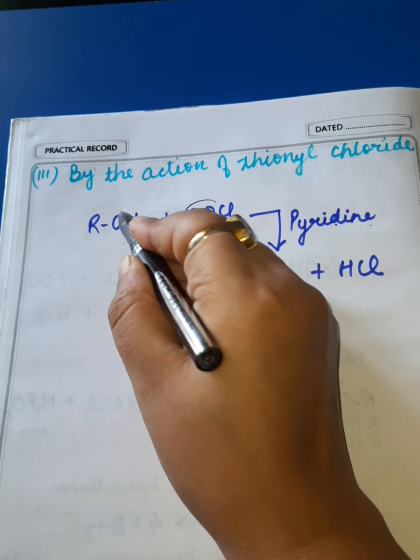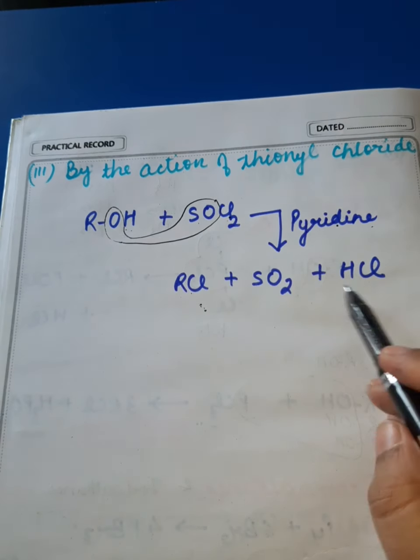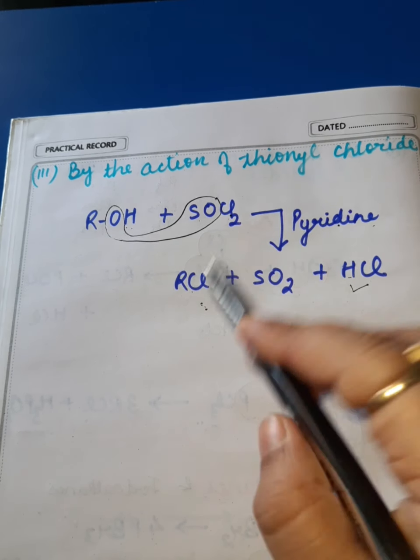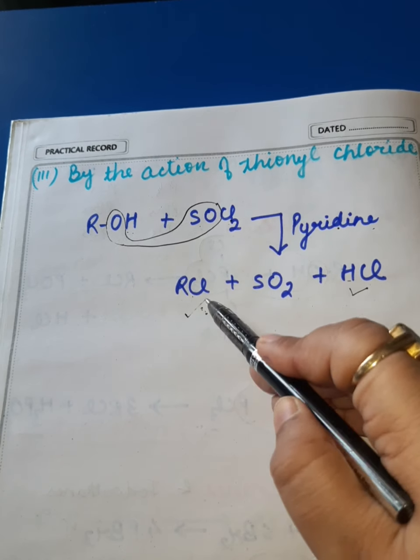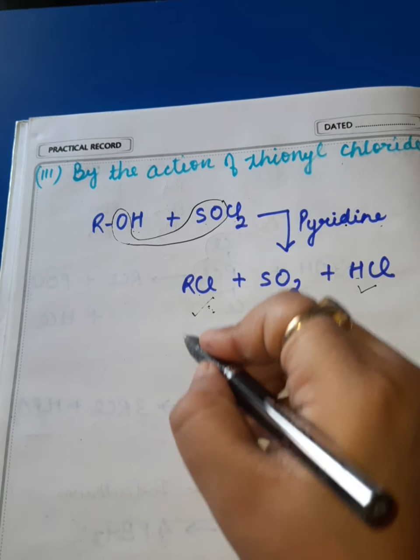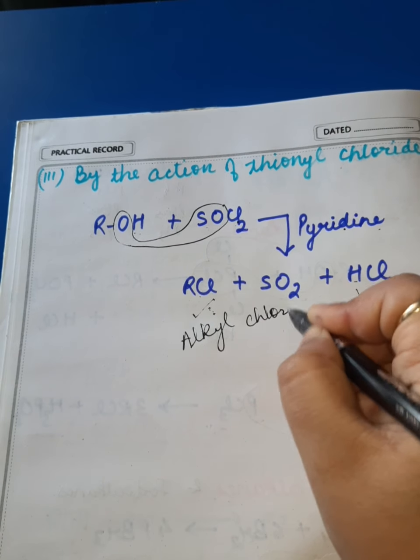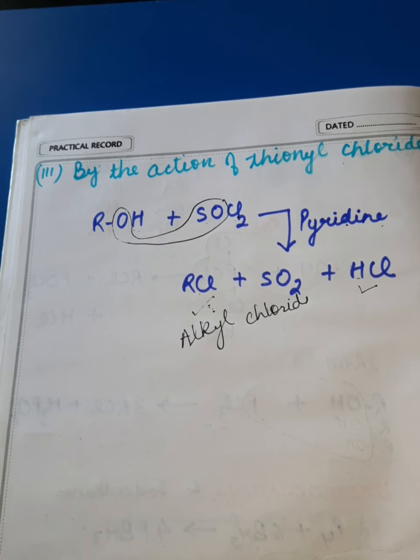Remove SO2, alright. Out of 2 Cl, 1 will go with H forming HCl, and your major product will be RCl. Remember, this method is used only to prepare alkyl chlorides, not alkyl bromides or alkyl iodides.